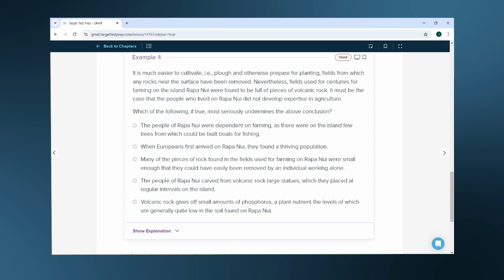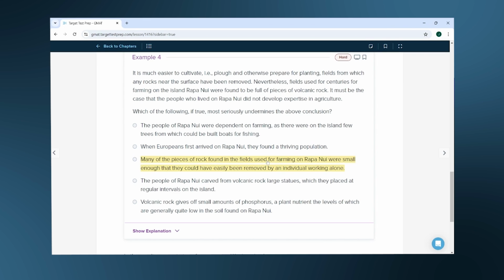Let's check the others. B, when Europeans first arrived on Rapa Nui, they found a thriving population. Again, this could be construed to weaken the argument, but it demands more mental leaps than the GMAT would ask of testers. There should be a clear relationship. You should be able to see all of the steps.